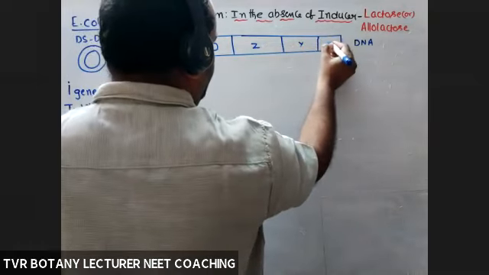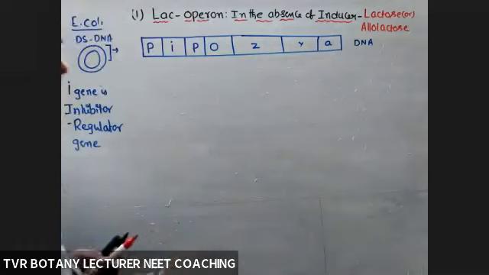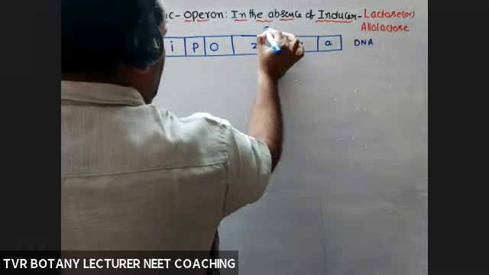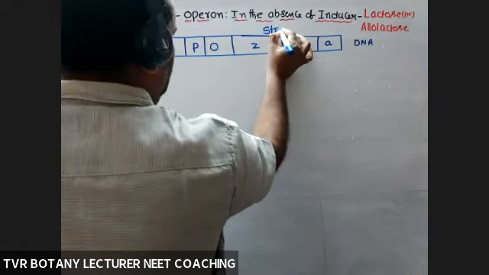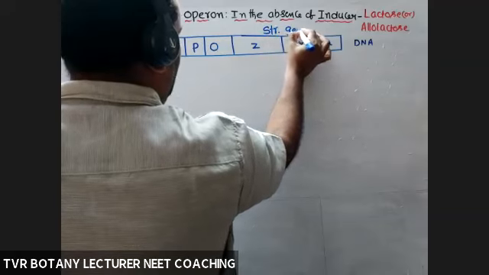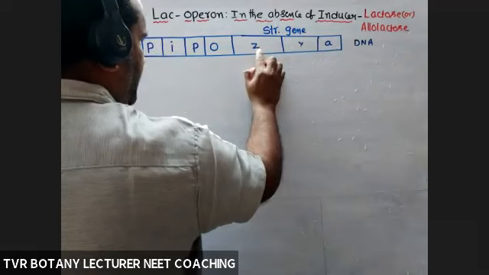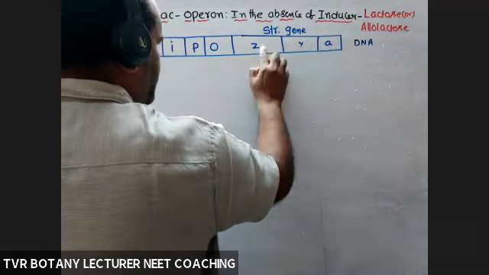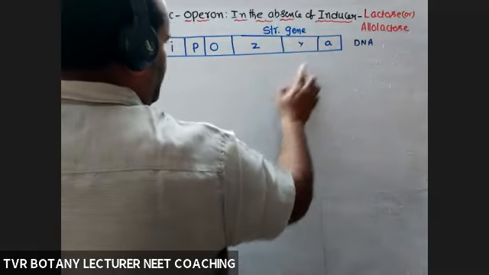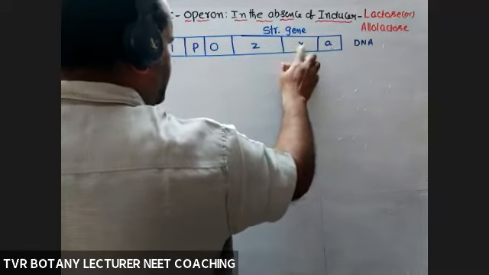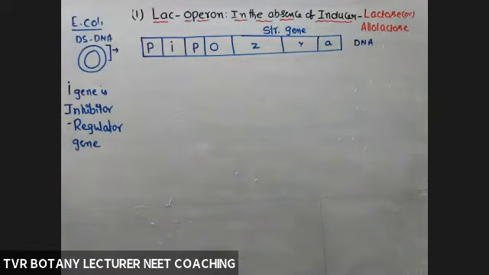Z, Y, A. So this is a structural gene with how many strands? Z gene, Y gene, A gene, or Z strand, Y strand, A strand. So lactose is completely absent, right?